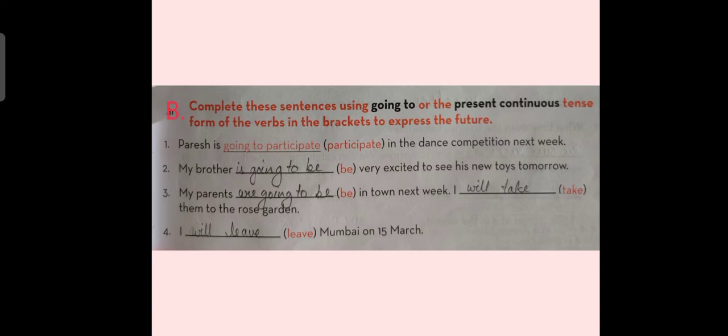Here we have to use going to form of the verb because Paresh is going to participate in the dance competition in the near future, the future which is about to come. In that sense we are going to use going to participate to fill this blank.